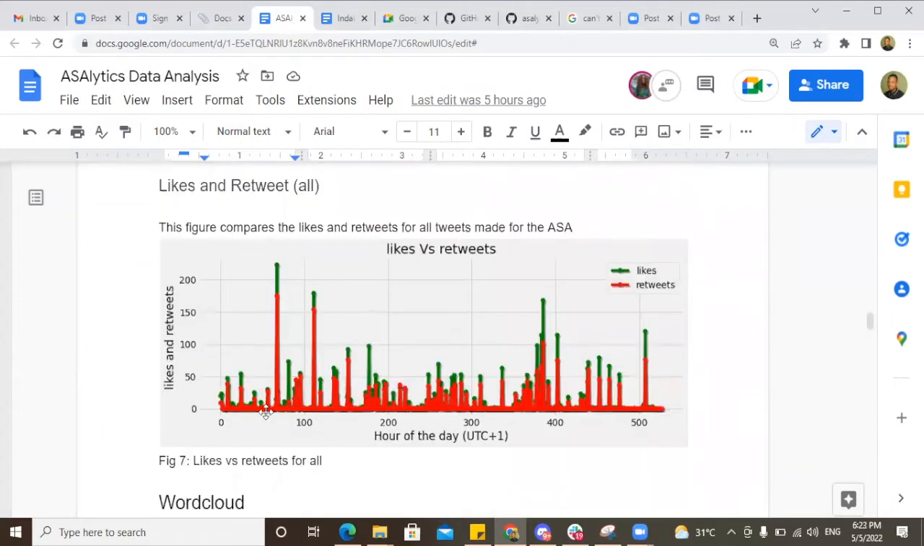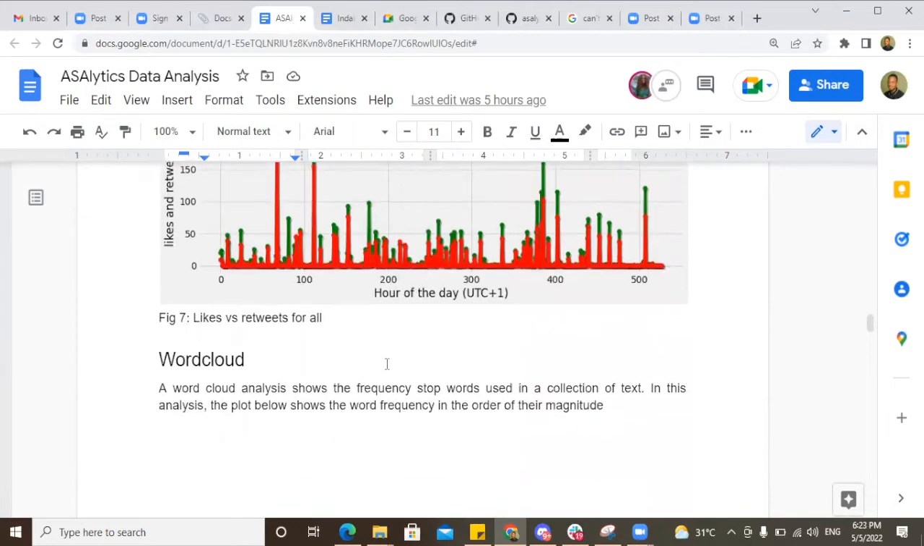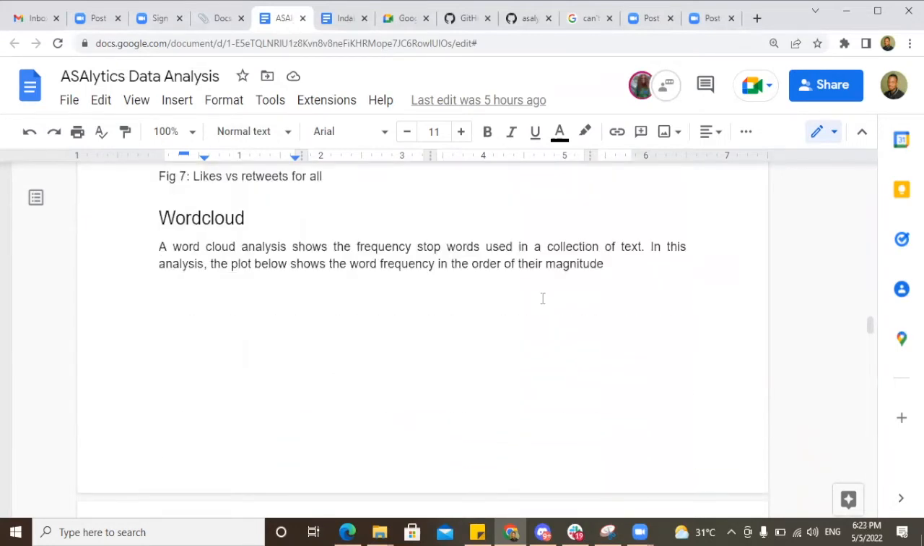Also, for all tweets without categorizing by any time index, we want to understand, for all tweets made about some ASAs, what's the number of likes over the tweet index? What can we say about that? We also try to understand word frequencies, which is best shown with a word cloud anyway.